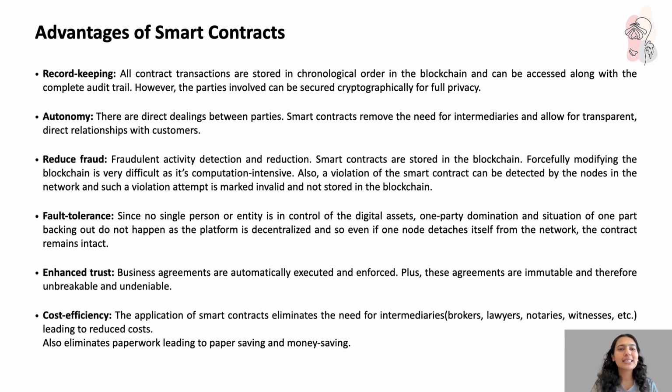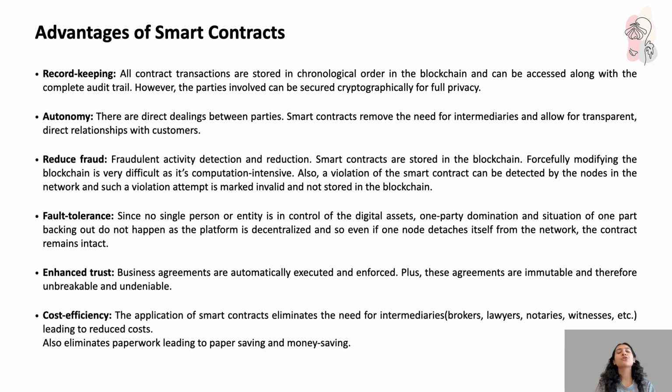Advantages of smart contracts: record keeping. All contract transactions are kept in chronological, hierarchical order in the blockchain and can be accessed along with the complete audit trail, right? Autonomy: direct dealings between the parties, and no central authority or central party is needed. Reduce fraud: fraudulent activity detection and reduction.